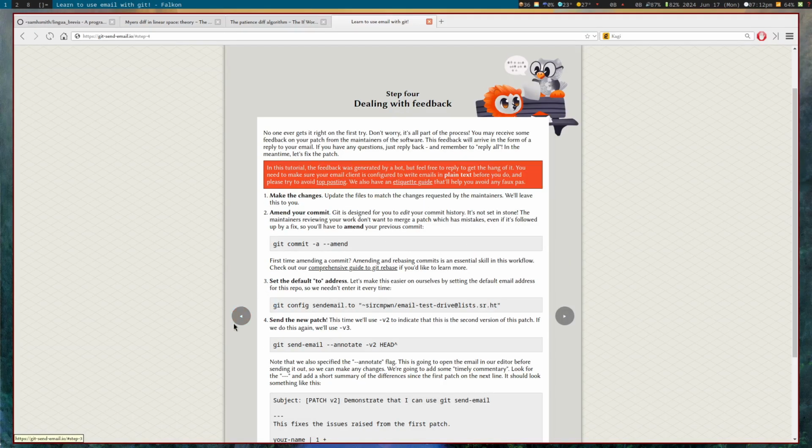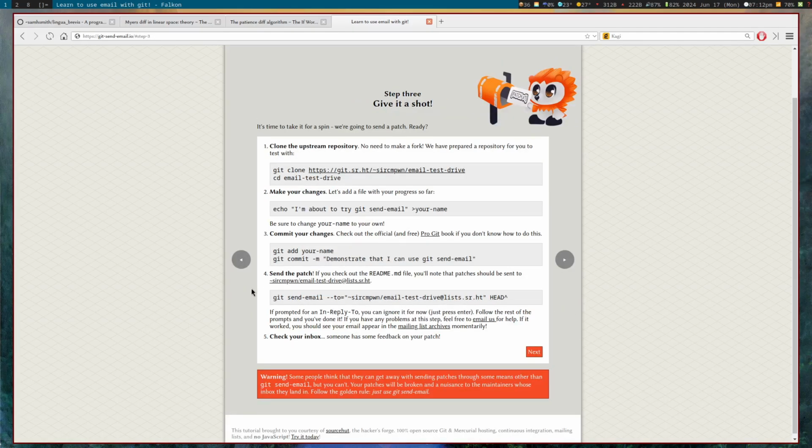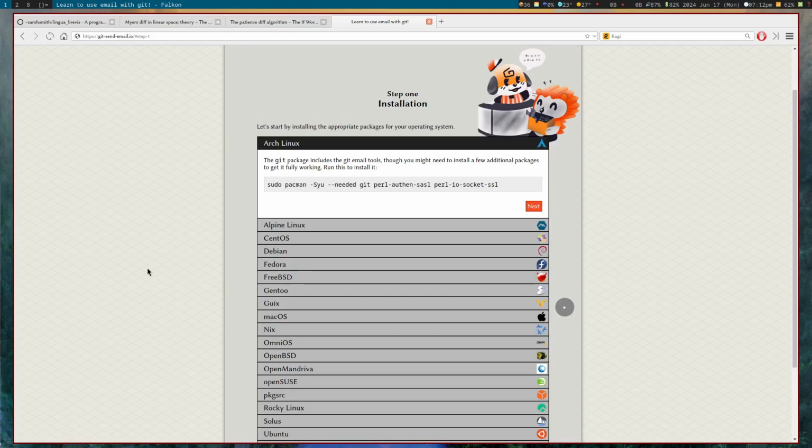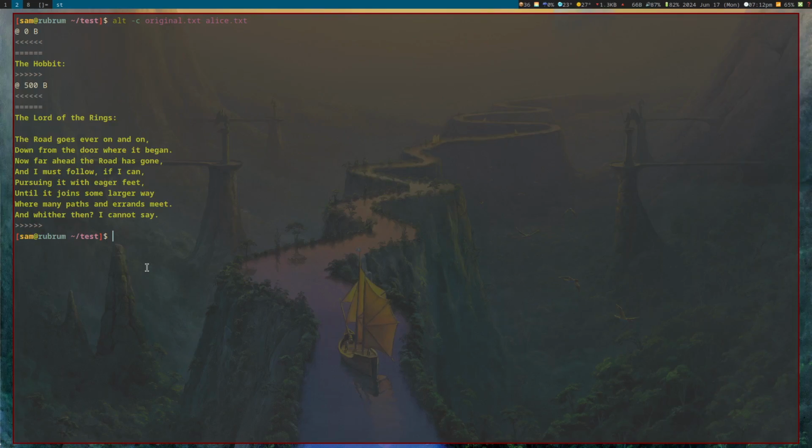But the point is, I have tried to do this tutorial before. It was hideously complicated. It didn't work with my email provider, ProtonMail. That's mostly ProtonMail's fault. But I am making my own replacement for this. I am making my own tool.